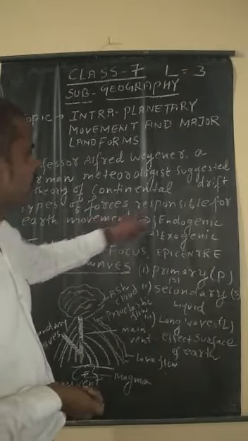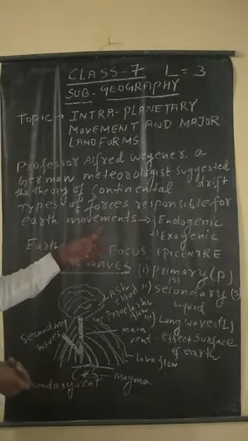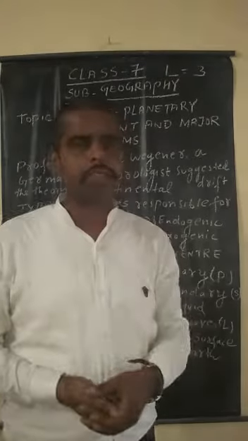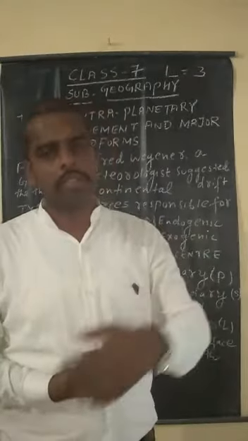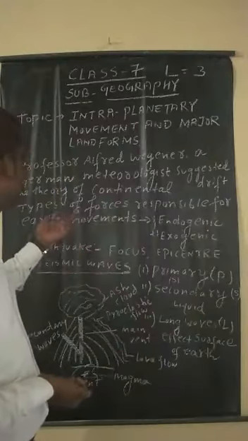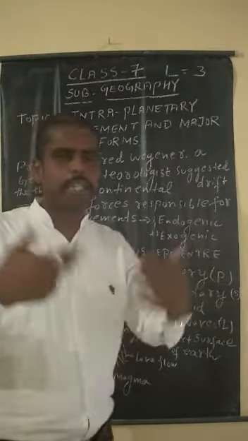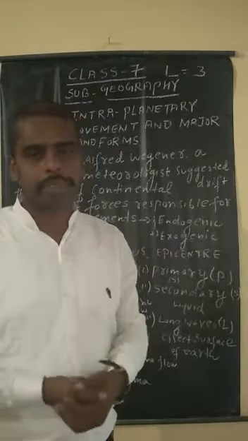The types of force responsible for the earth's movement. Every situation that occurs in the world has some reasons, some causes. There are two causes of the force behind the movement: one is endogenic force, and second is exogenic force. How does the earth move?